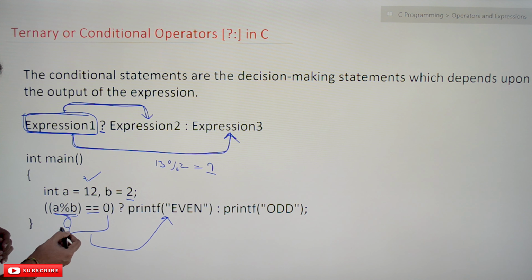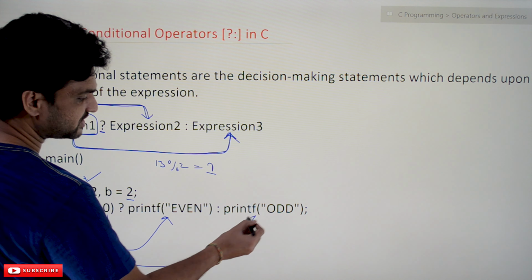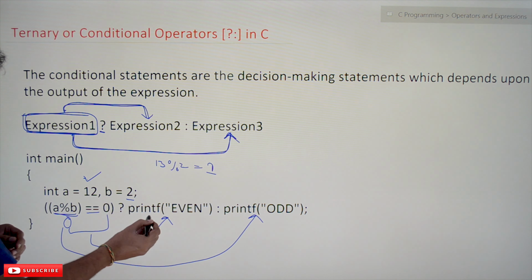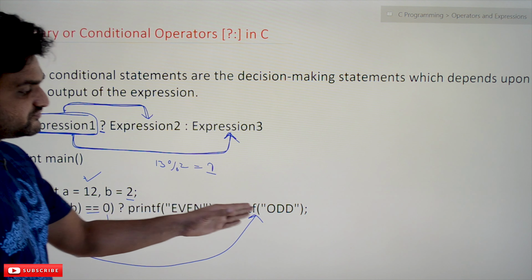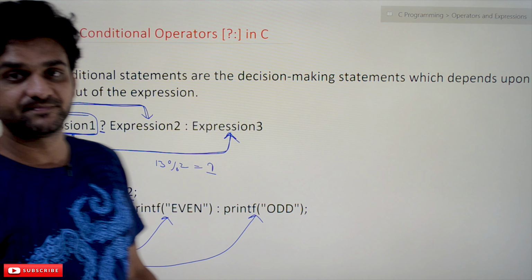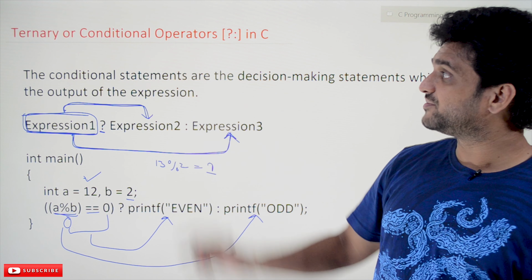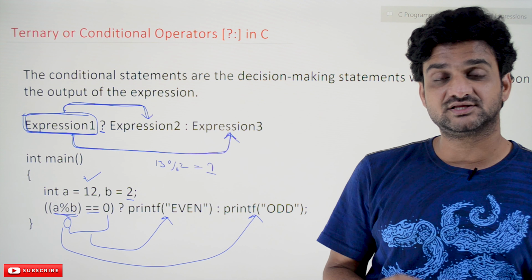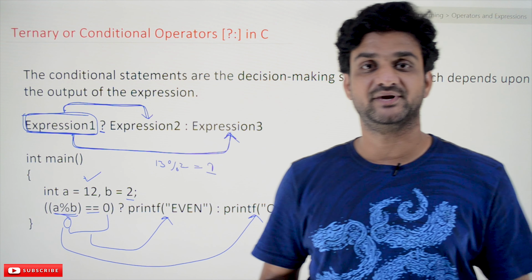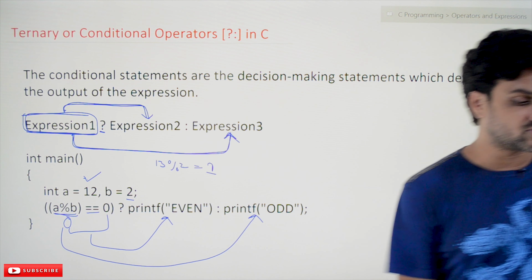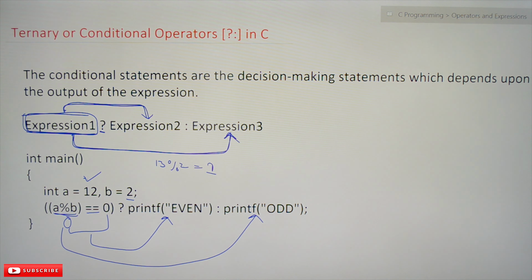If it is 1, it is an odd number, so this part will get executed. If it is 0, it is going to print even. If it is 1, it is going to print odd. So this is the use of the ternary or conditional operator, and it is another way to express the if else statement. Let's try to execute this program and check the output.